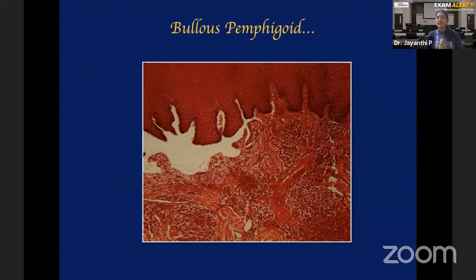What is the differentiating feature? First differentiating feature is histopathology. When you do biopsy and look under the microscope, pemphigus shows intraepithelial or more specifically suprabasilar split, that is within the epithelium, whereas cicatricial pemphigoid and bullous pemphigoid show subepithelial split just below the epithelium. That's the first difference.